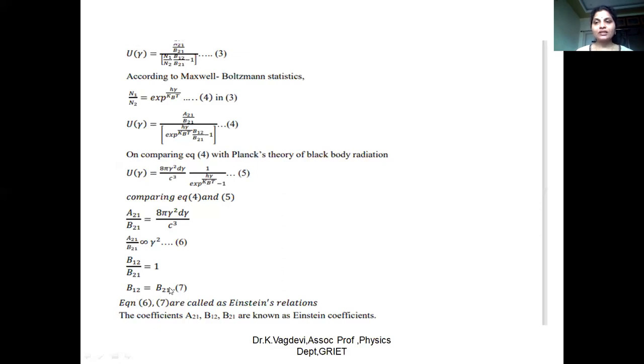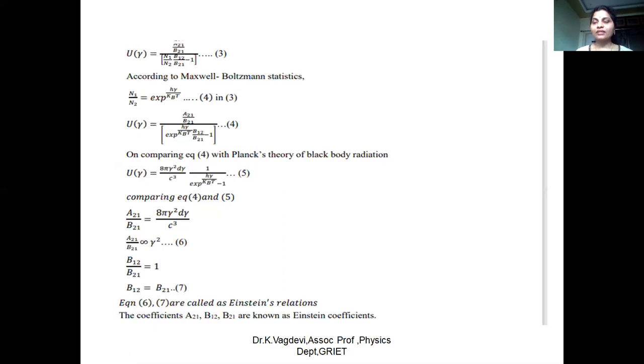So remember, these Einstein's coefficients are derived at equilibrium condition. At equilibrium, the ground state population should be equal to the excited state population. So all these are called Einstein's coefficients: A21, B21, B12. And during the equilibrium condition, we can say that stimulated absorption is equal to stimulated emission. And A21 by B21, the spontaneous emission over stimulated emission, is always proportional to nu square.